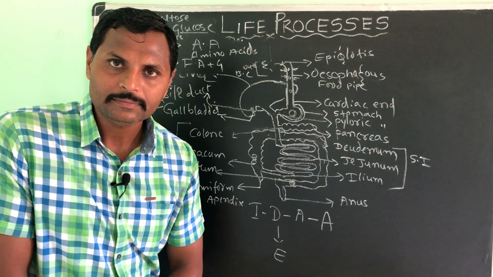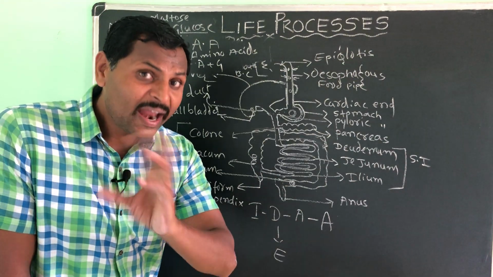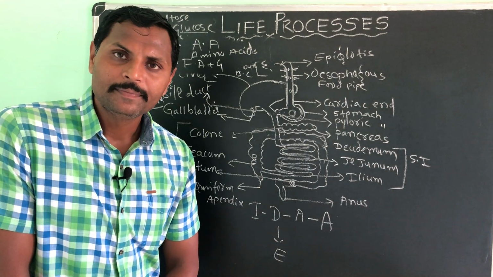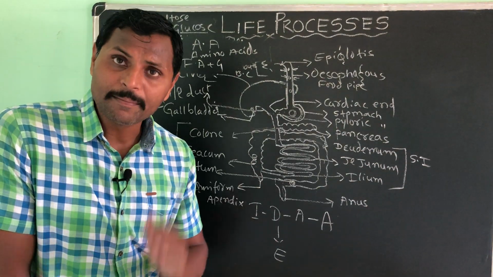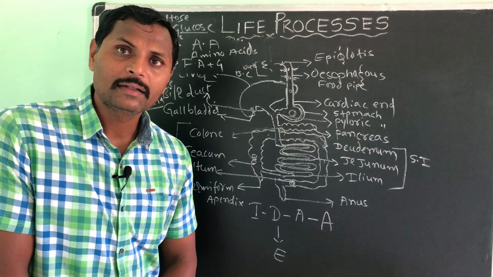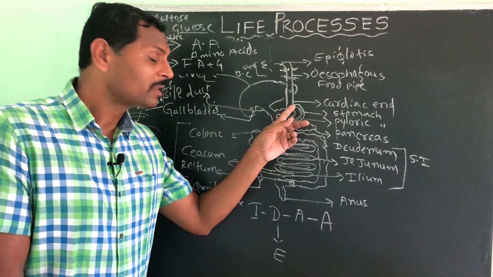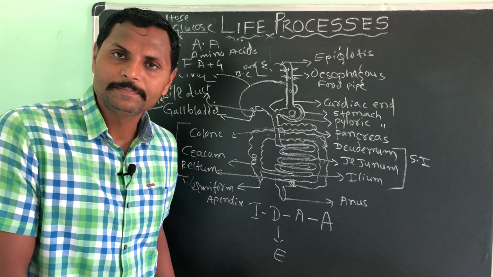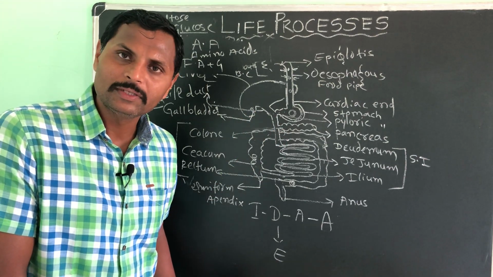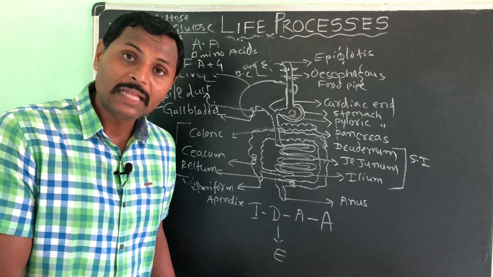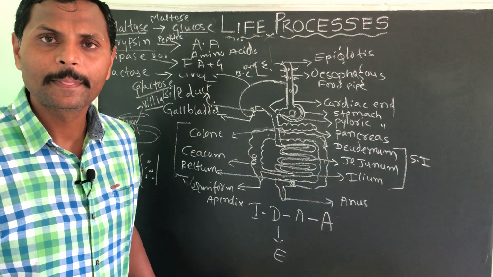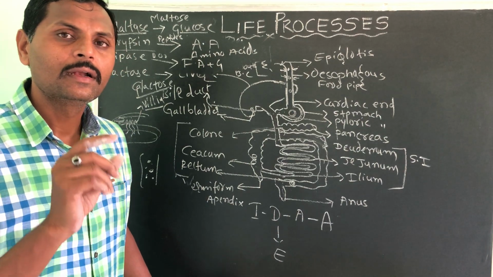So if your food habit is irregular and you are not taking food in time, that causes peptic ulcers in the stomach. Getting my point? Okay. So always take food at regular times only.